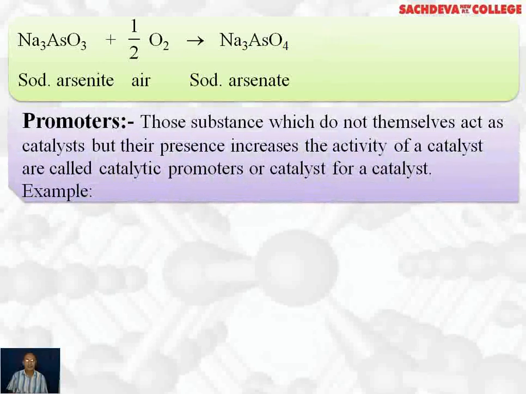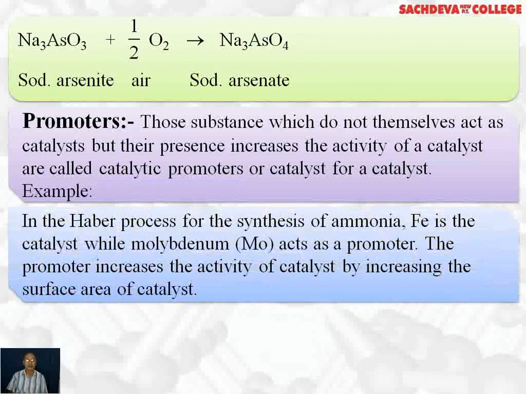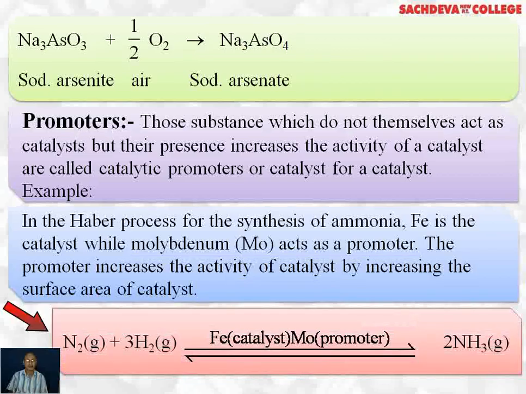Promoters. Those substances which do not themselves act as a catalyst but their presence increases the activity of catalyst are called catalytic promoters or catalyst for catalyst. For example, in Haber's process for synthesis of ammonia, iron is a catalyst while molybdenum acts as a promoter. The promoter increases the activity of catalyst by increasing the surface area of the catalyst. Nitrogen plus hydrogen gives you ammonia.